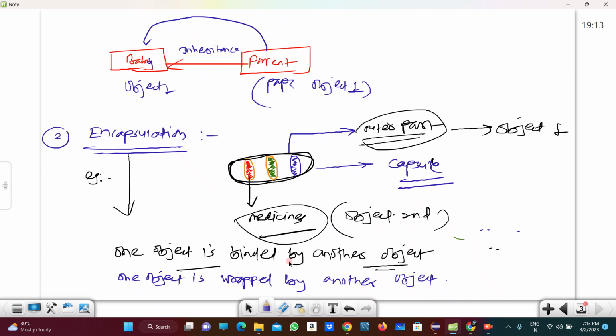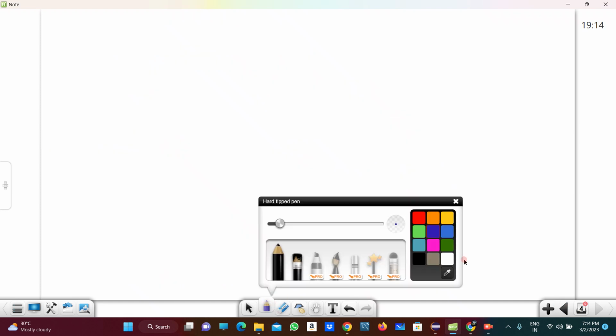So are you guys clear regarding this? Yes, please tell me, kindly confirm. What is meant by encapsulation? Are you guys clear? Yes, sir. Okay. So the third one is encapsulation.